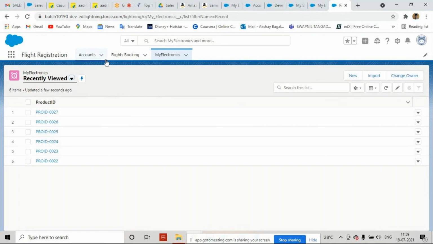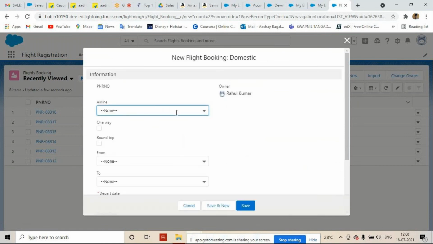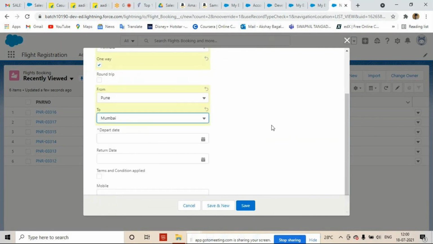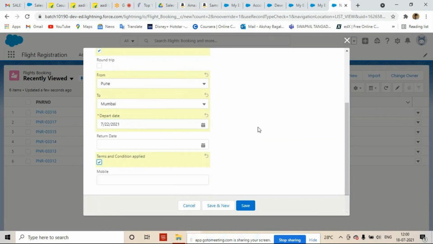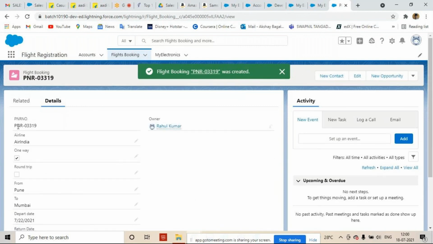Now see, one of my previous batches created a flight booking. If I click on the new button, we can book the flight, whether you want to book a domestic or international flight. Yes, I want a domestic flight. Click on next, and then airlines. I am choosing Air India. It's a one-way journey, from Pune to Mumbai. This will be the depart date. Terms and conditions applied. I can provide the mobile number and then save the data. See, the PNR number is generated automatically.